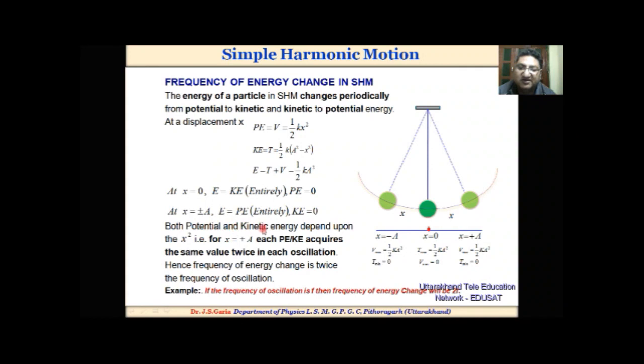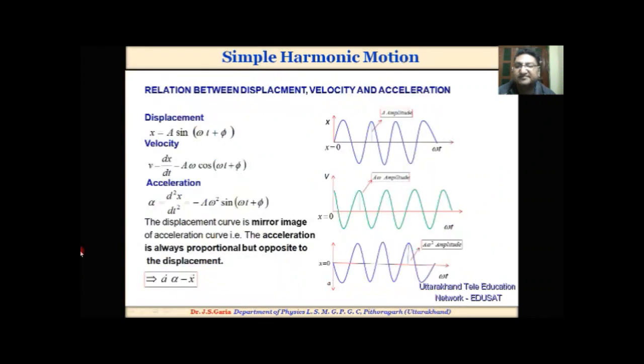Both potential and kinetic energy depend upon x square, so each acquires the same value twice in each oscillation. Hence, the frequency of energy change is twice the frequency of oscillation. For example, if the frequency of oscillation is f, then the frequency of energy change will be 2f.